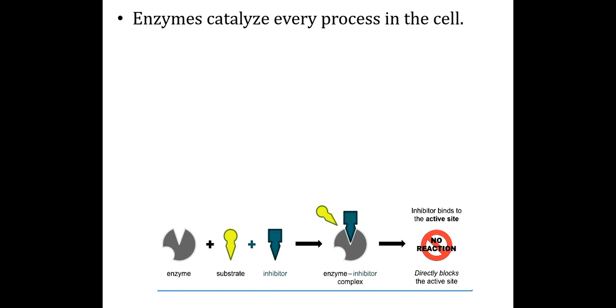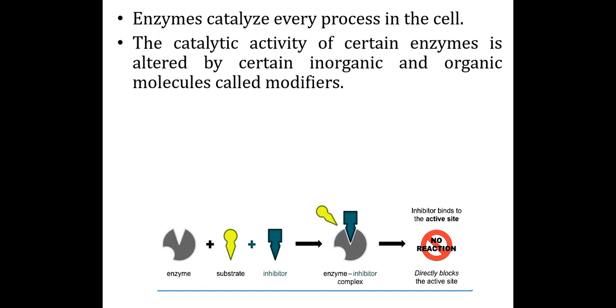The enzyme catalyzes every process in the cell. The catalytic activity of certain enzymes is altered by certain inorganic or organic molecules called modifiers. The modifiers modify the structure of enzymes.